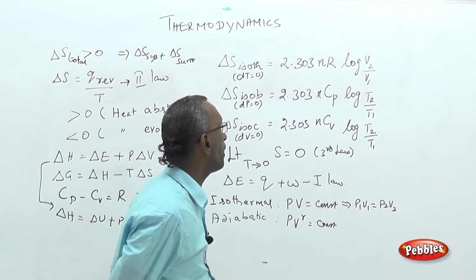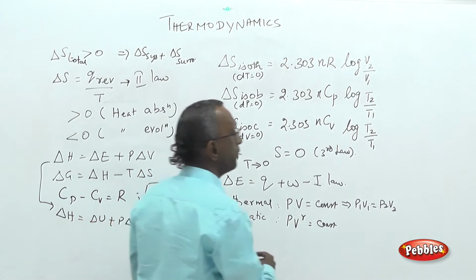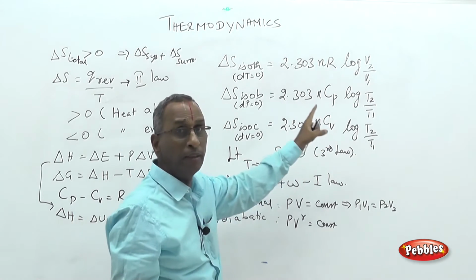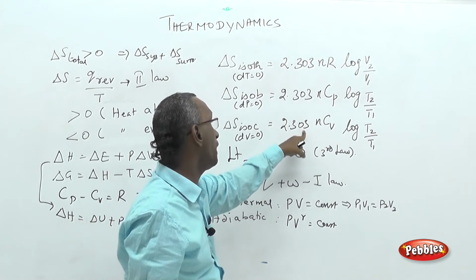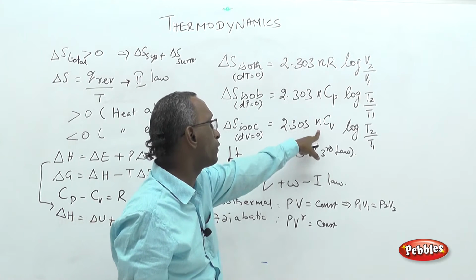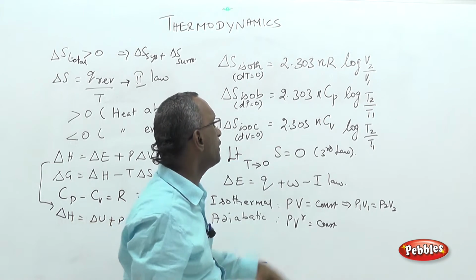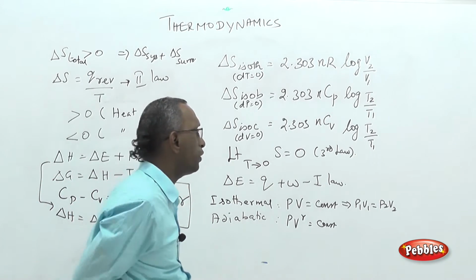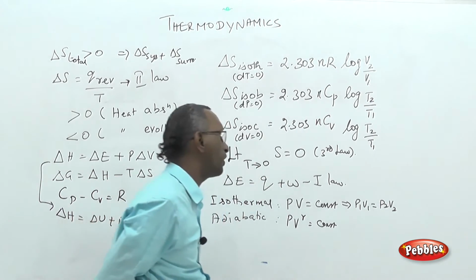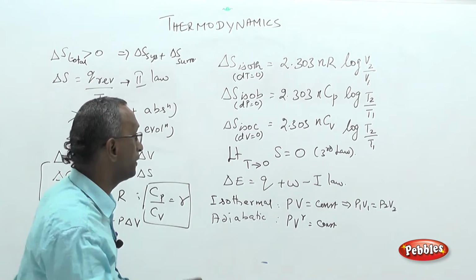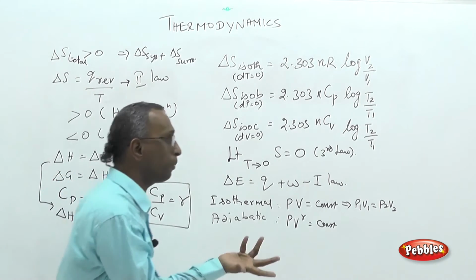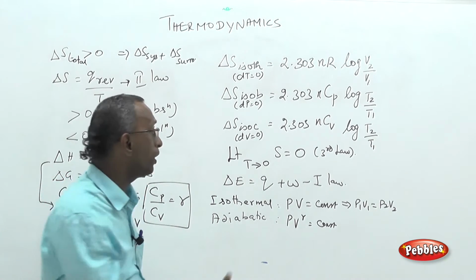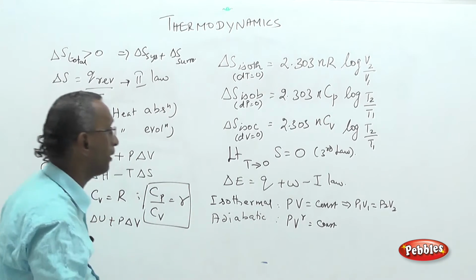So this 2.303, all these processes are taking place at different temperatures, to be noted. n is the number of moles of the gas. Cv is the specific heat capacity of the gas at constant volume. T2 and T1 are the two different temperatures where the process takes place. It can be an exothermic process or endothermic process, dissolution, etc. So depending upon the case, it will be varying.